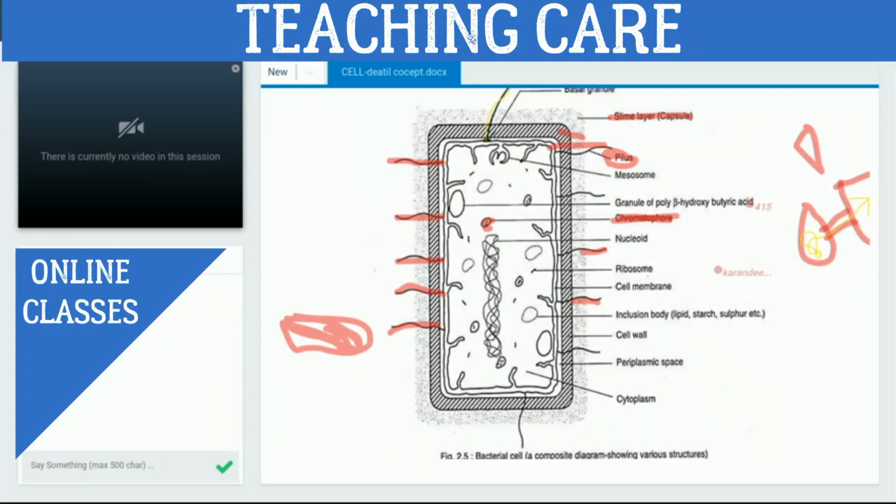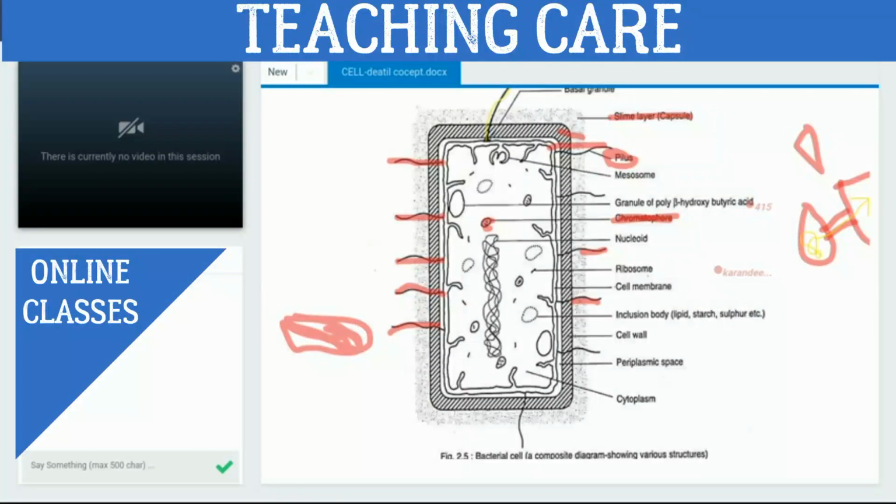about the flagellum. Basically, what we have studied about the flagellum. Flagellum is made up of three components. One is the basal body. That basal body is embedded inside the plasma membrane or cell wall, right? And second is the hook, a hook-like structure. And the third one, the longer part of the flagellum, is called the filament. Got it?